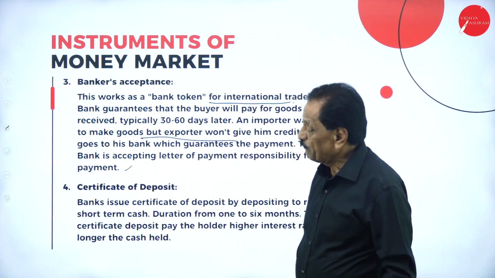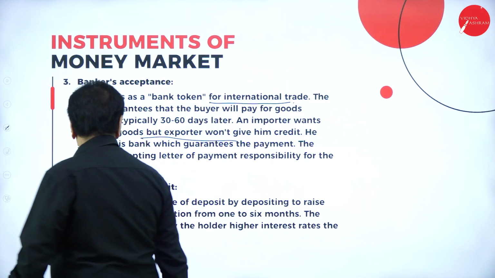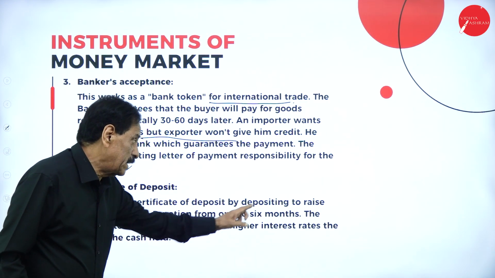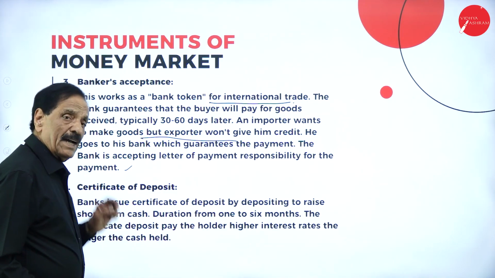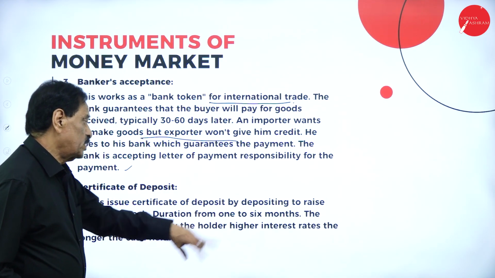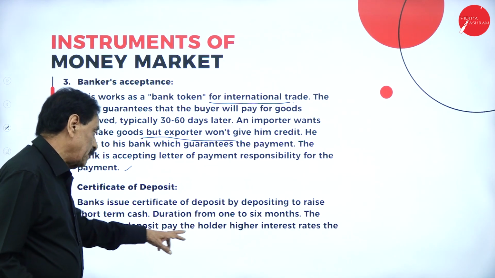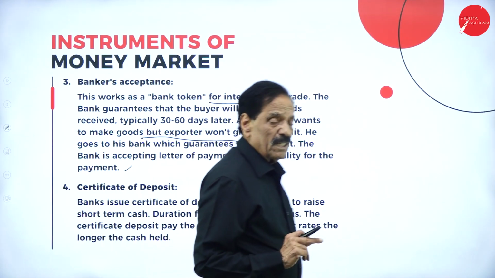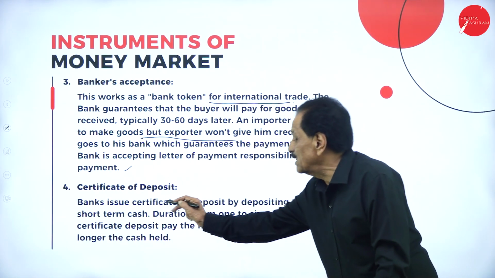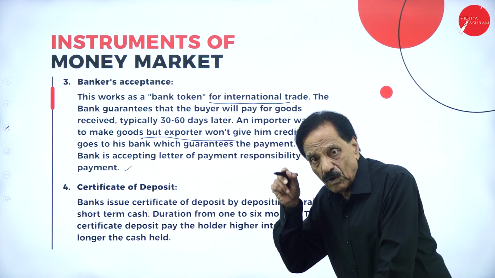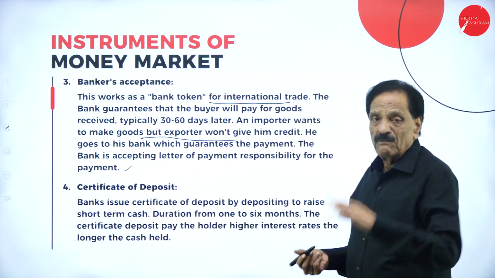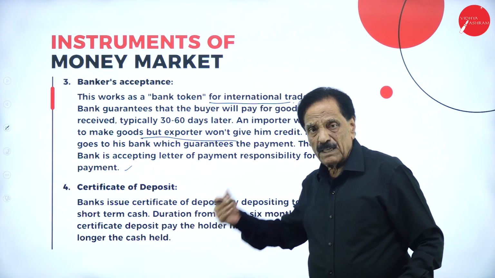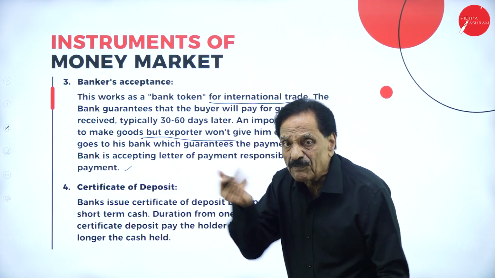international trade. Then certificate of deposit. Banks issue certificates of deposit to raise short-term cash, with a duration from 1 to 6 months. The certificate of deposit pays the holder a higher interest rate the longer the cash is held. So here the banker will have a certificate of deposit. We can deposit the money, the banker will issue a deposit, and the deposit money will be paid back with a higher rate of interest.